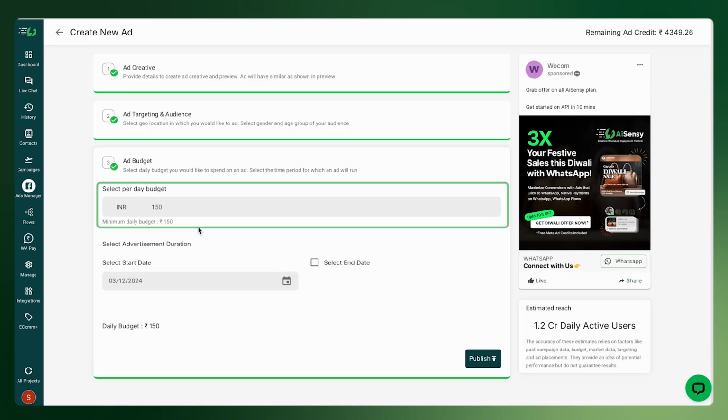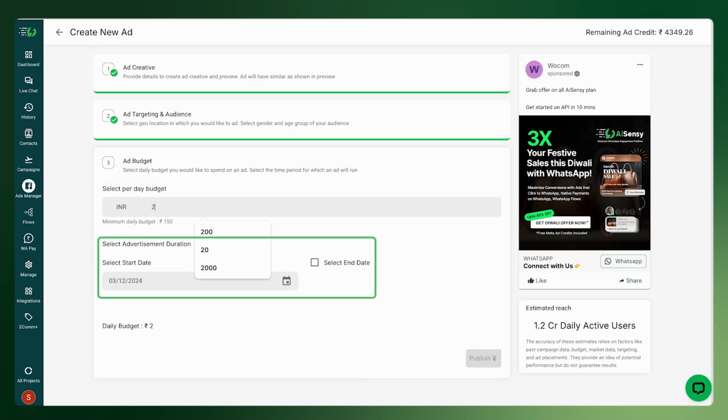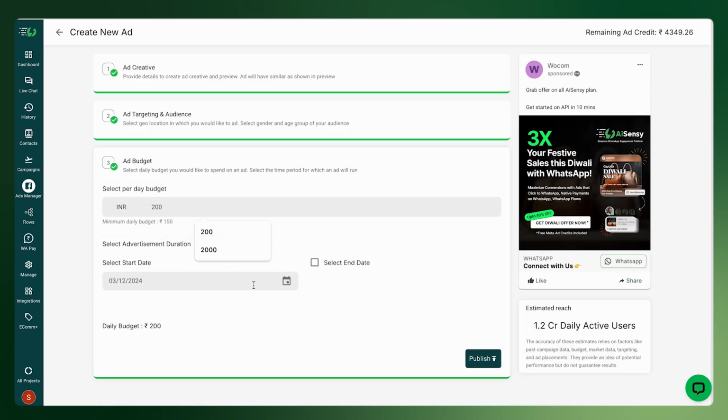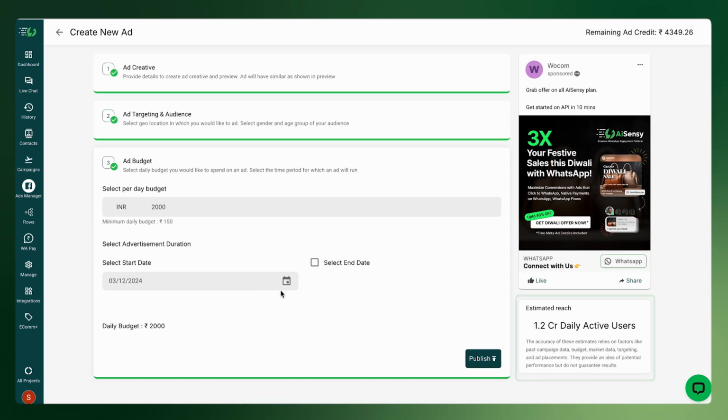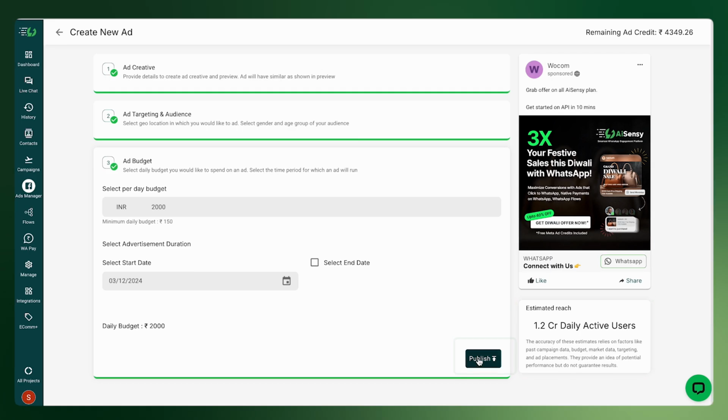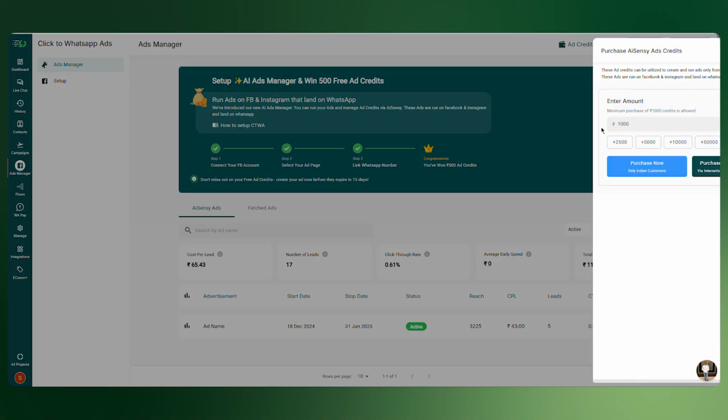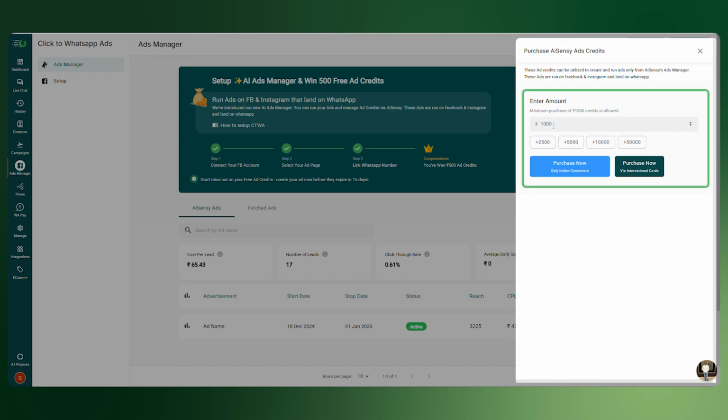Now, set your daily ad budget and choose a start and end date for your ad campaign. Review the estimated reach of your campaign at the bottom right section of the page. And if you are satisfied with it, click Publish Ad. Before running your ad, kindly ensure you have enough ad credits in your account to successfully run the campaign. You can easily add credits for your ad campaign in the ad campaign dashboard itself. You don't need to go to Facebook Ad Manager to recharge your credits.